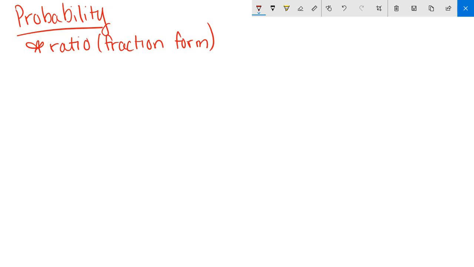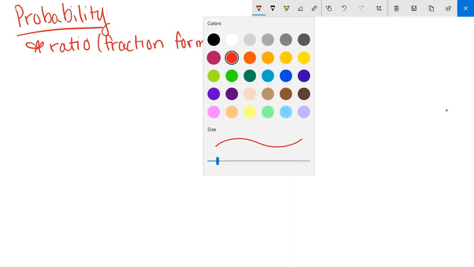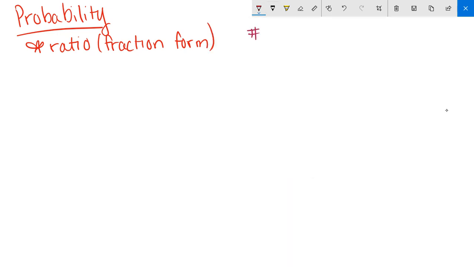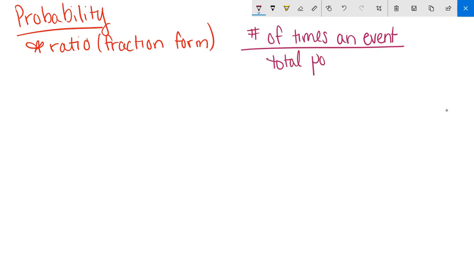So you have the number of times an event occurs over the total possible events. Okay, and that's your probability of whatever your event is.